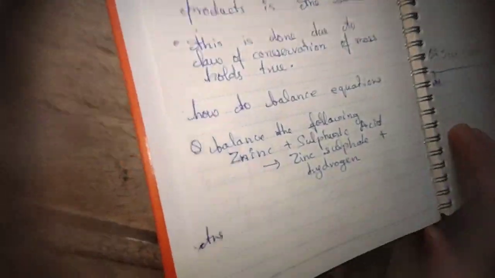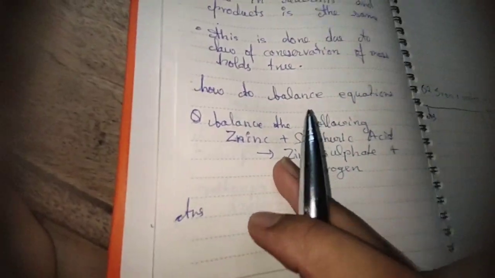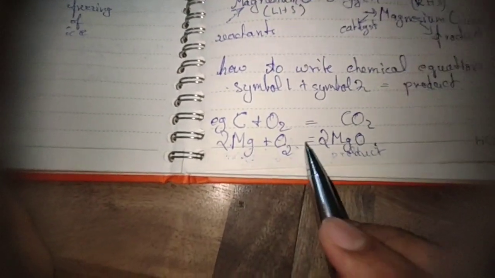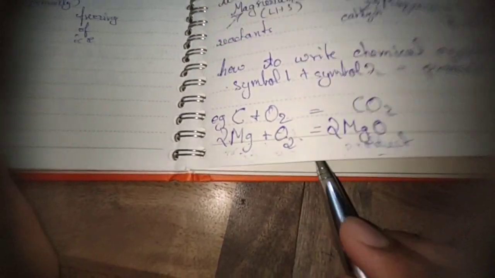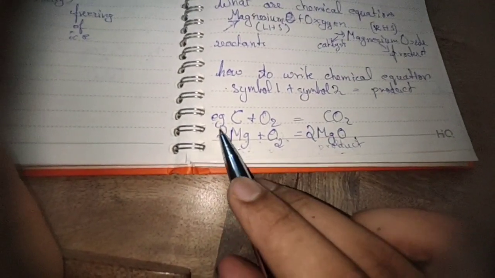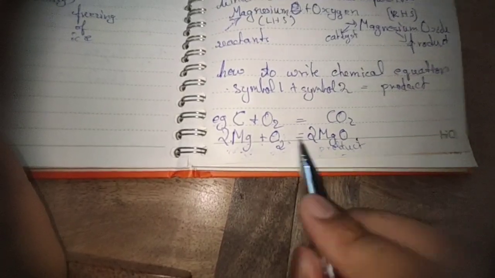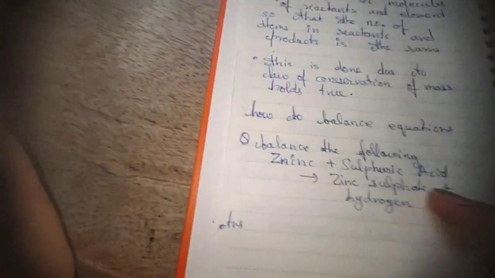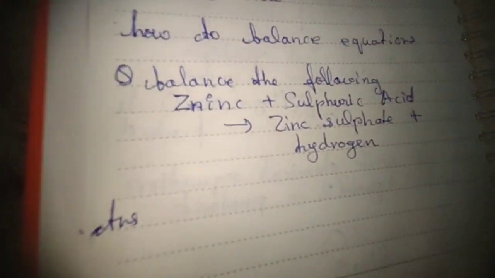Let's take the simplest one yet, which is 2 Mg plus O2 gives 2 MgO. Is this balanced? No, this is not balanced. Without these twos, it's not balanced. Let's just take a more complex one to start.